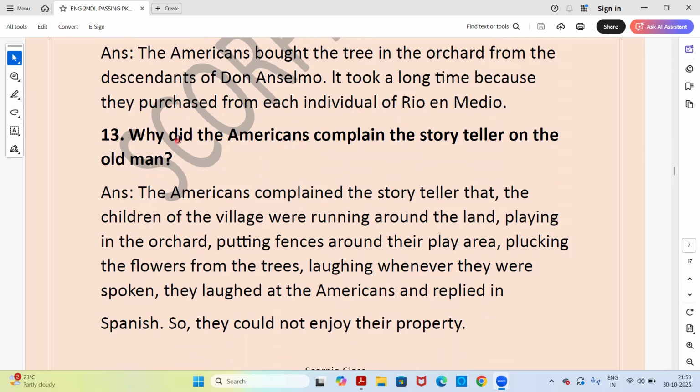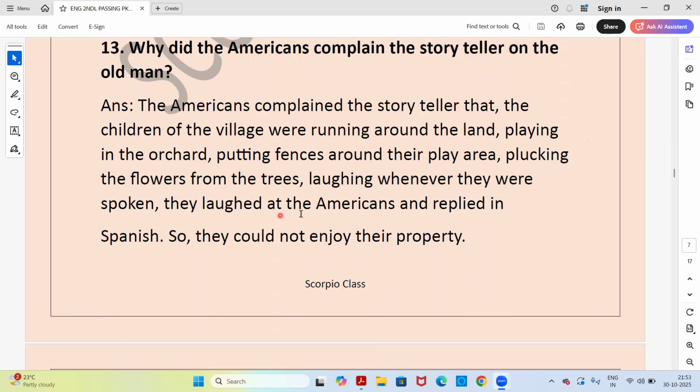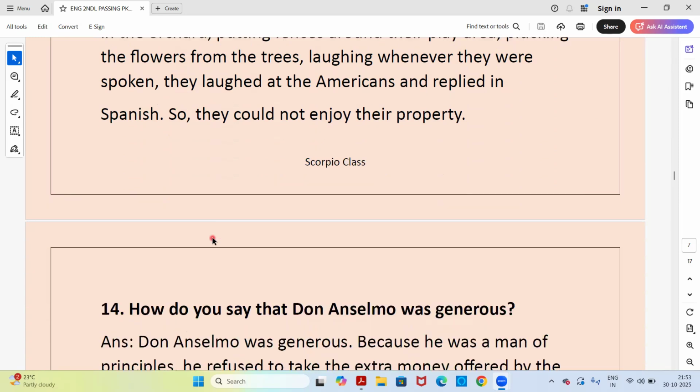Next question. Why did the Americans complain to the storyteller about the old man? Answer. The Americans complained to the storyteller that the children of the village were running around the land, playing in the orchard, putting fences around their play area, plucking the flowers from the trees, laughing whenever they were spoken to. They laughed at the Americans and replied in Spanish, so they could not enjoy their property.